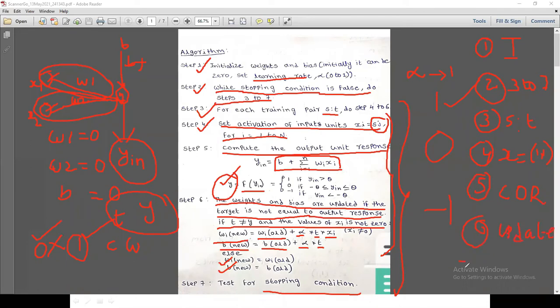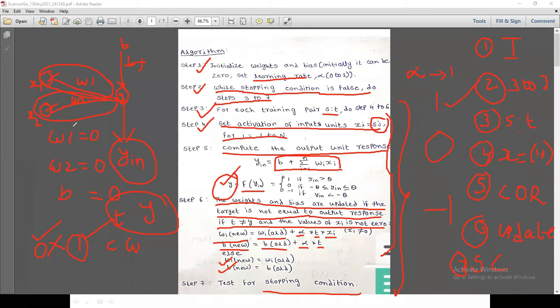The seventh one is the stopping condition. So the first step is initialization. The second step is you execute steps 3 to 7. The third step, you take each training pair. The fourth step, set activation of inputs. The fifth step, you compute the output response. Based on this output response, the sixth step is update the weights and bias. The seventh step is the stopping condition. Okay, now we are going to see one example.